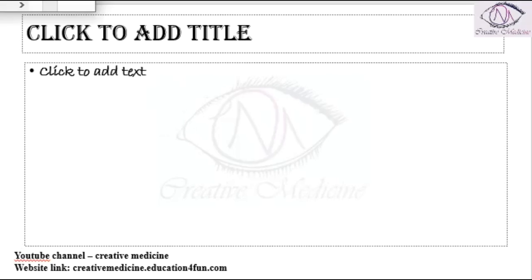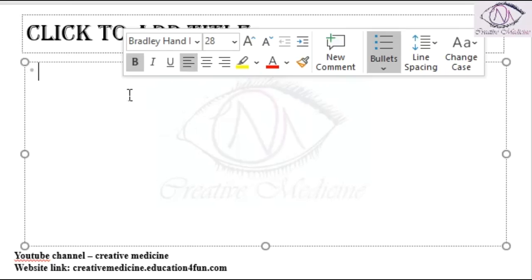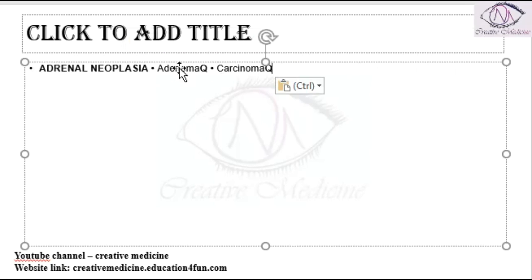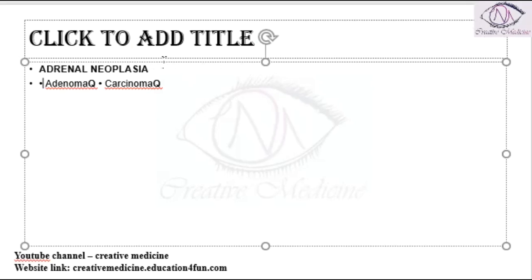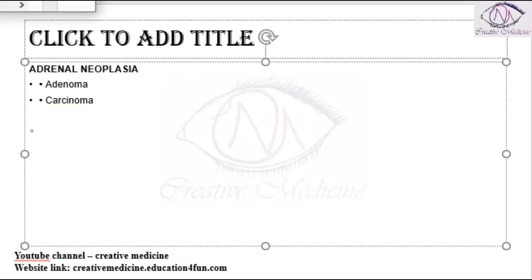Then sometimes adrenal neoplasias are also associated with Cushing syndrome. That is, in adrenal neoplasias, adenomas and carcinomas are the neoplasias associated with Cushing syndrome. These adenomas and carcinomas will produce increased corticosteroids, thus resulting in Cushing syndrome.